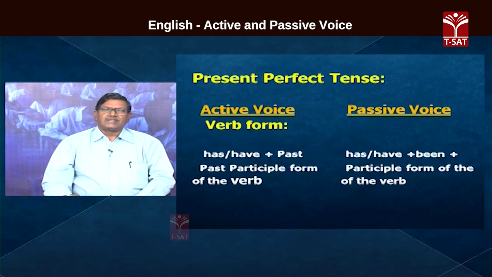Now, let us see how a sentence in present perfect tense is transformed into passive voice from active to passive. Has, have, those are the helping verbs, and the past participle form. I have written a story. That is the active voice sentence in present perfect tense. What have I written? A story. Therefore, object is a story. A story comes to the place of subject.